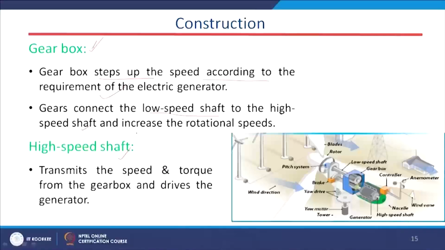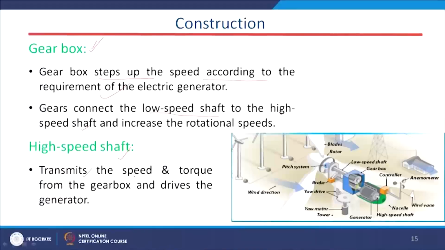Now, what is the function of this high speed shaft? This high speed shaft is basically the shaft of the generator. The generator is mounted on the top of this tower, and inside this wind energy system it converts the mechanical energy to the electrical energy. The function of this high speed shaft is that it transmits the speed and torque from the gearbox and drives the generator.